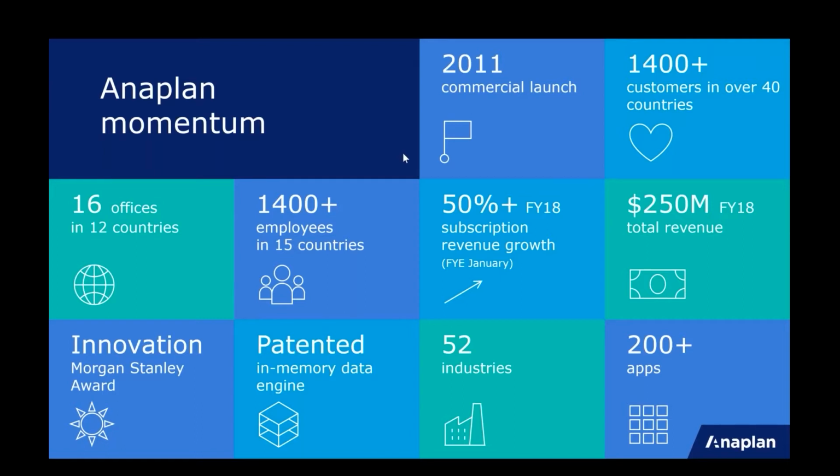A quick run through on Anaplan momentum. So commercially launched in 2011, there are already over 1,400 customers in over 40 countries. So a true global organization, headquartered out of San Francisco, but of course began here in York, and there is still an office in York, as well as the office in King's Cross in London. So Anaplan, for those who don't know, is a native cloud-based connected planning platform and very much the leader in that space.